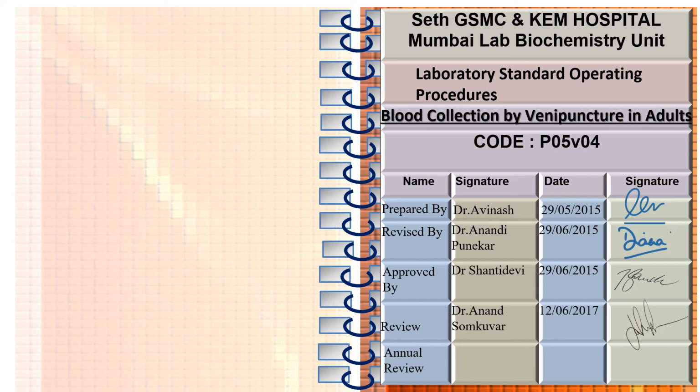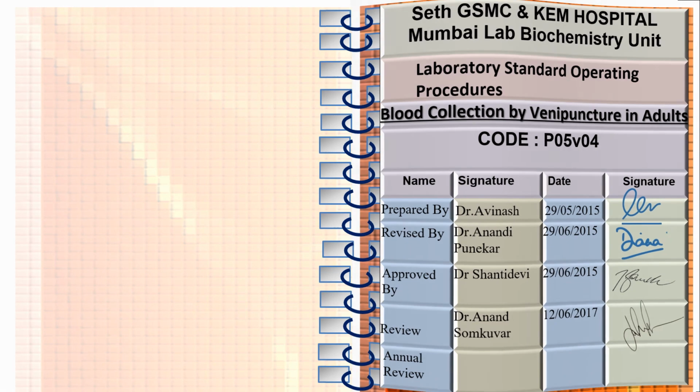This is the code number, the name, signature and date. For the person who prepared the SOP, who revised it, who approved it, and who did the review, you have to mention everything here with the date and a digital signature. This is the first page. Here are the title, objectives and scope, tasks and responsibilities, safety and environment, and the procedure is explained.